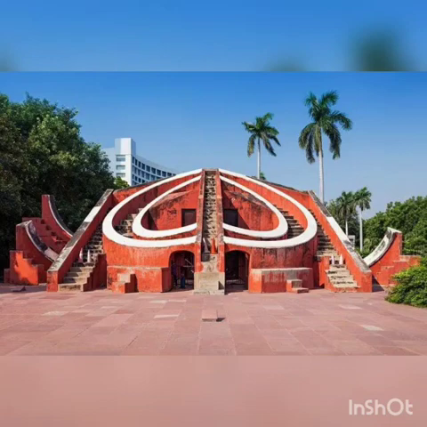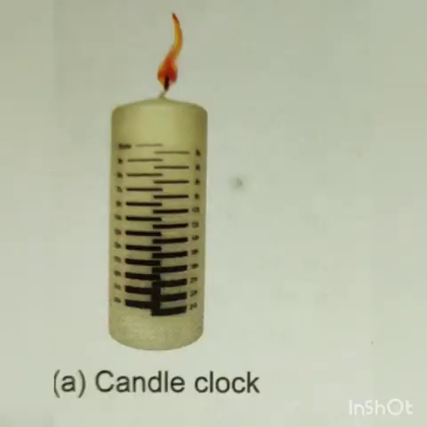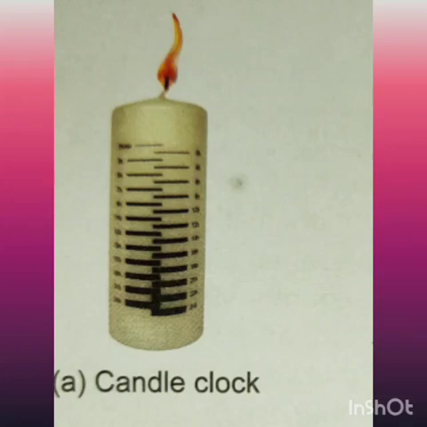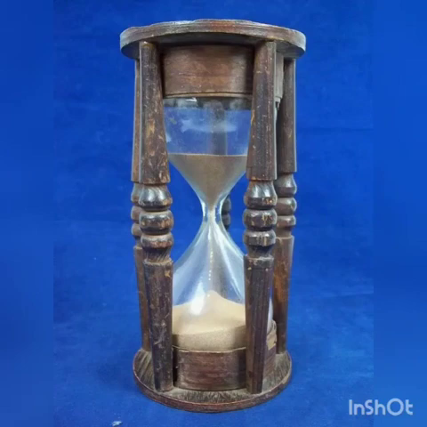This is a sundial. After that, there are so many other devices of time measurement used by the people of older times. There were candle clocks and sand clocks. Romans actually used the sand clock, which worked on the principle that a definite amount of sand takes constant time to fall from the upper chamber to the lower chamber.